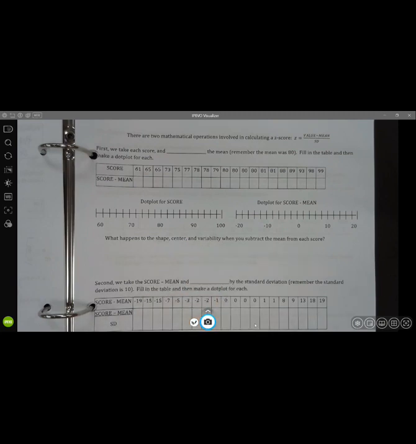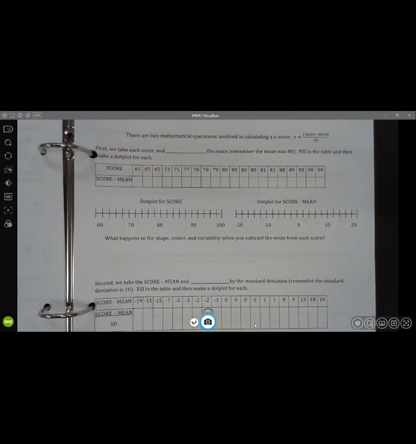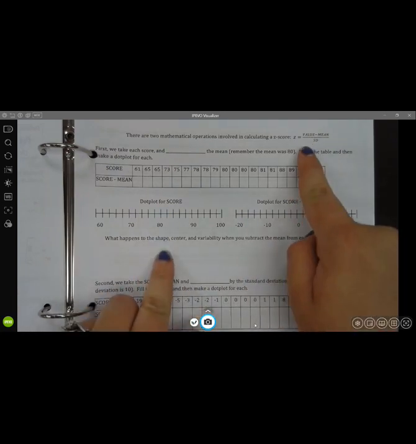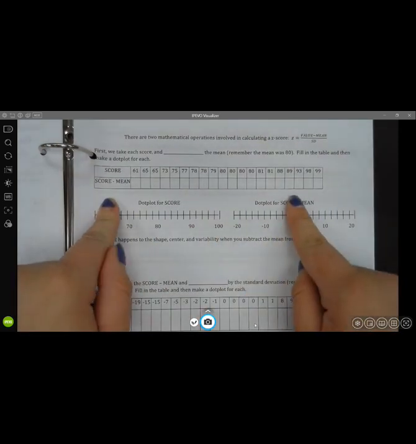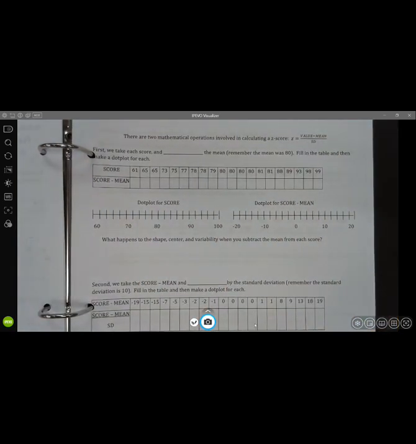All right, before we talk really in depth about what a z-score is, because it's really important for this class, I want to talk about what happens when you find a z-score, and specifically what happens to the shape, the center, and the variability, the spread. The reason I want to do this is because we're going to use z-scores all the time, so it's important to know how you're manipulating your original graph when you do value minus mean over standard deviation. We're doing some subtraction, which we'll talk about here, and some division, which we'll talk about down here.